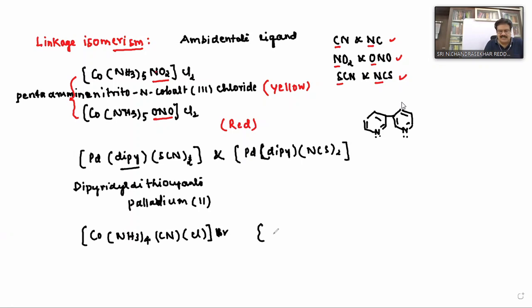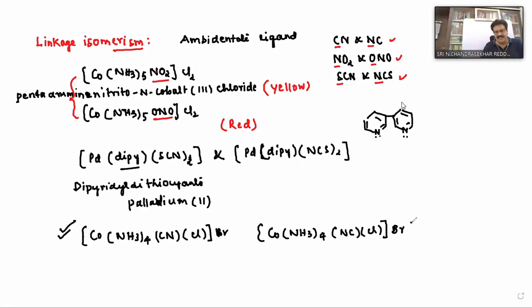Now we can also write another one: Co(NH3)4 with NC, Cl, and Br. Can we write it? This pair is called what type of isomers? Linkage isomers.